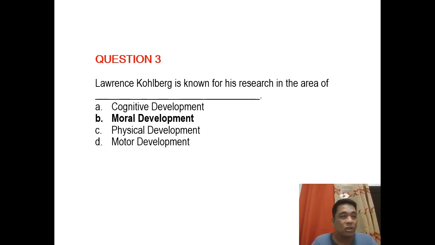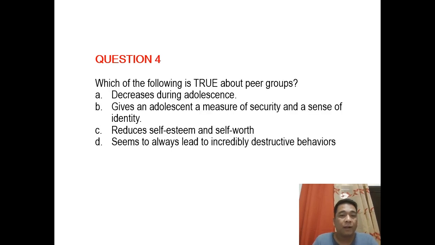Later on, may mga questions yan na makikita natin that will describe ano ba yung mga expected behaviors or yung mga different postulates that will cover yung ating tatlong stages na yan according to the moral development by Kohlberg.